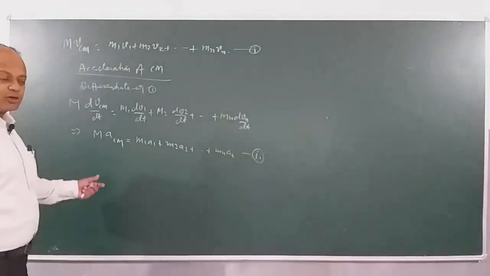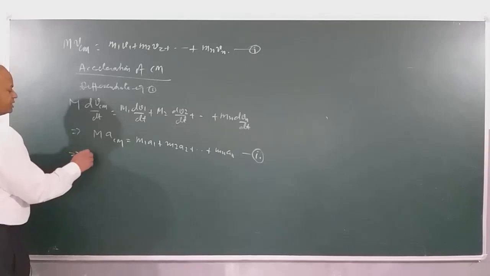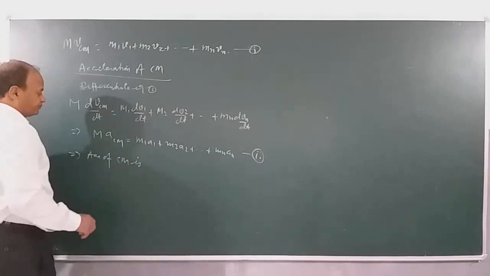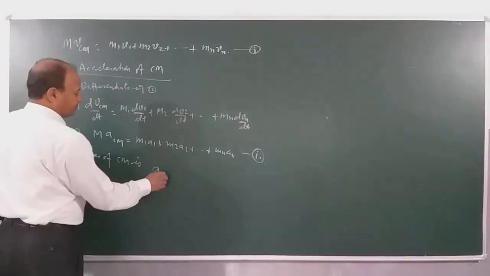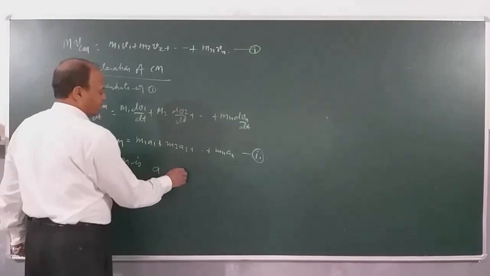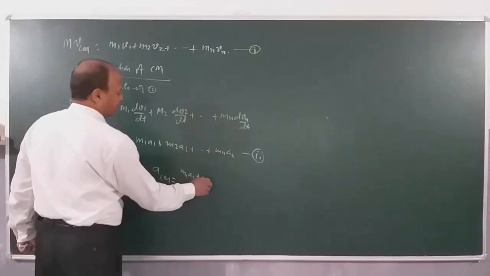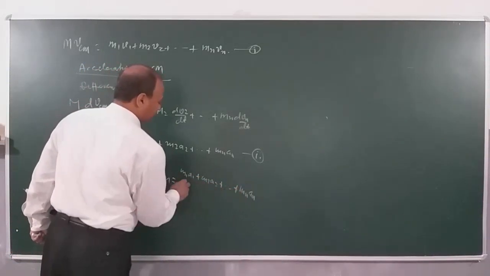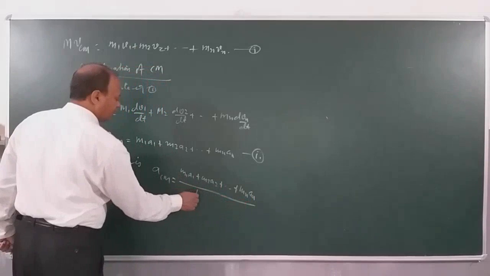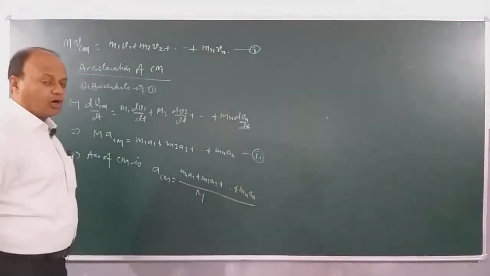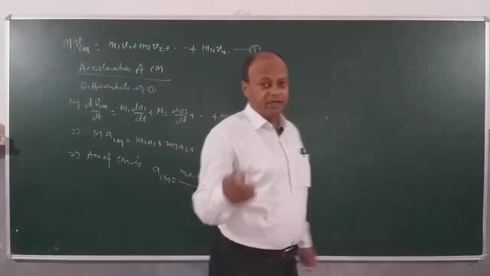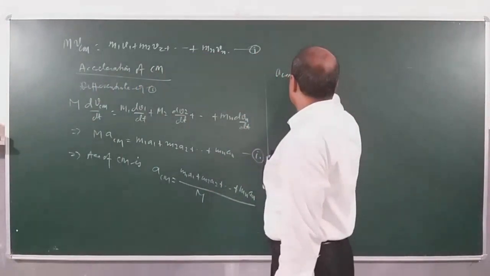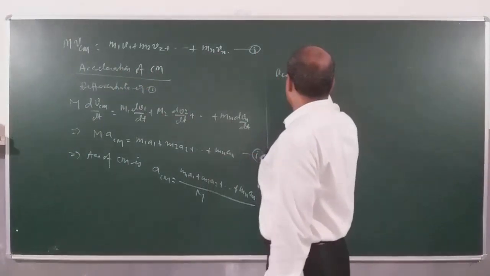From this equation 2, I will conclude that the acceleration of the center of mass is a_CM equal to (m1a1 + m2a2 + ... + mnan) divided by the total mass. Or we can also write: acceleration of center of mass is equal to sigma ma divided by sigma m.